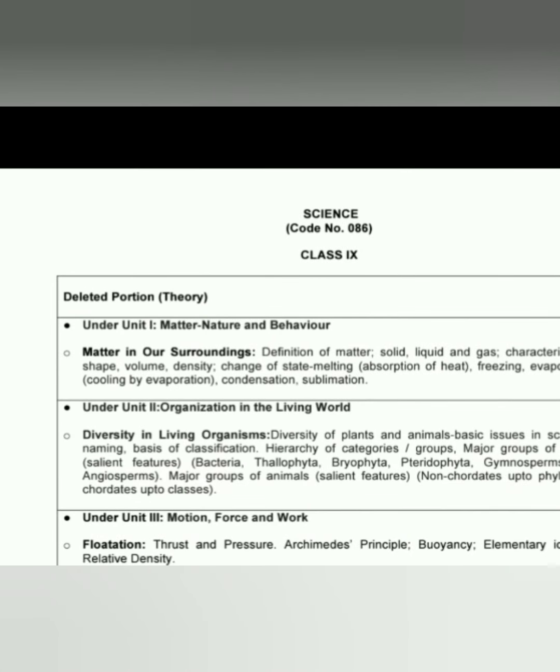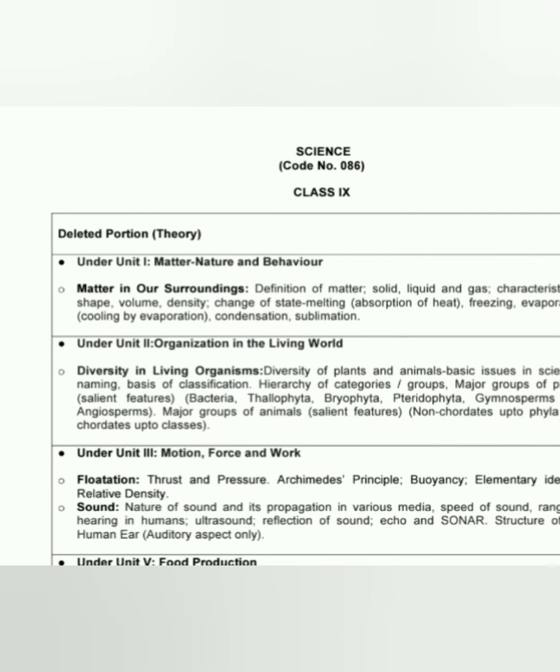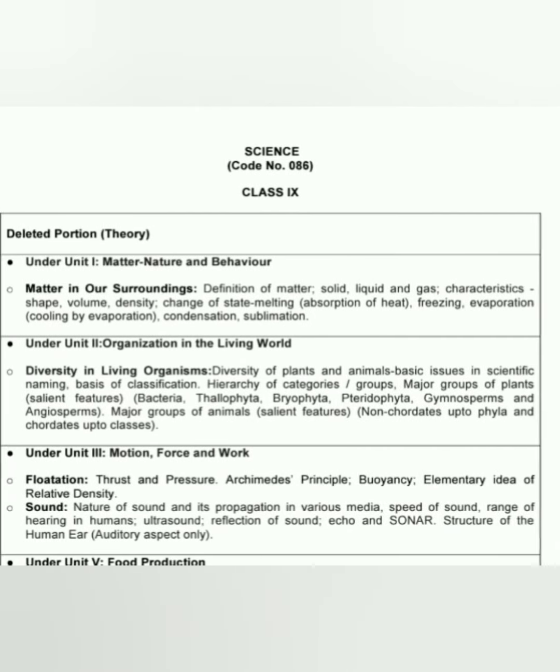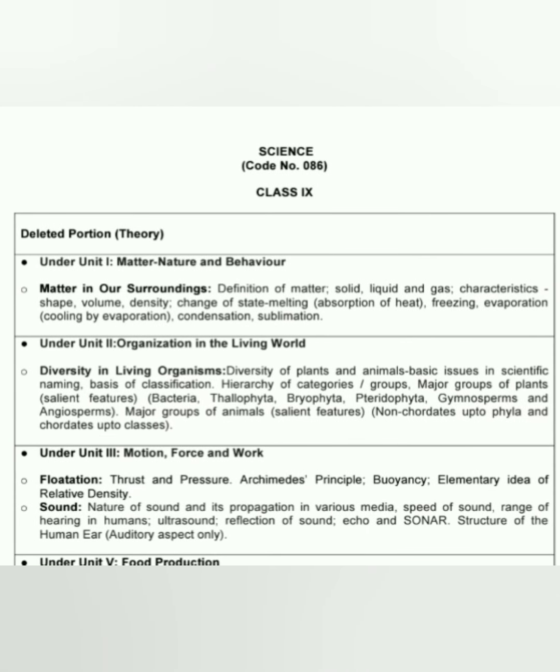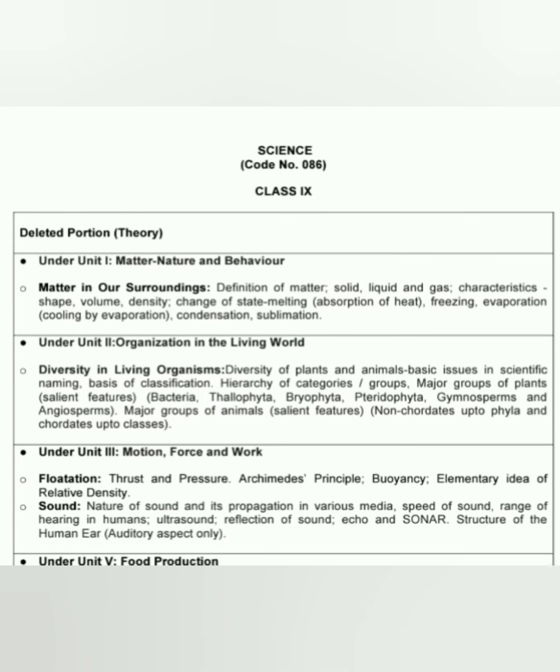Under unit number 1, matter, nature and behavior, there is a lesson that is matter in our surroundings, and from the lesson we can see here definition of matter, solid, liquid and gas, characteristics, shape, volume, density, change of state, melting, absorption of heat, freezing, evaporation, cooling by evaporation, condensation and sublimation. All these parts have been deleted.